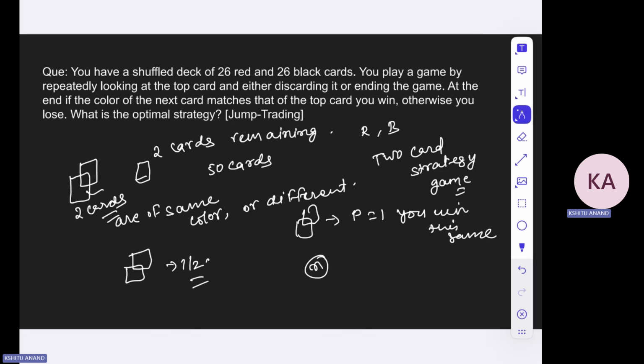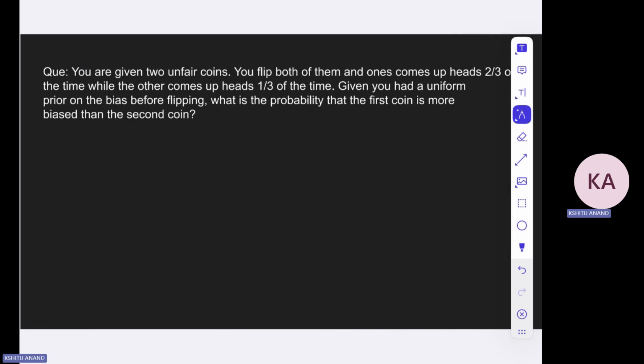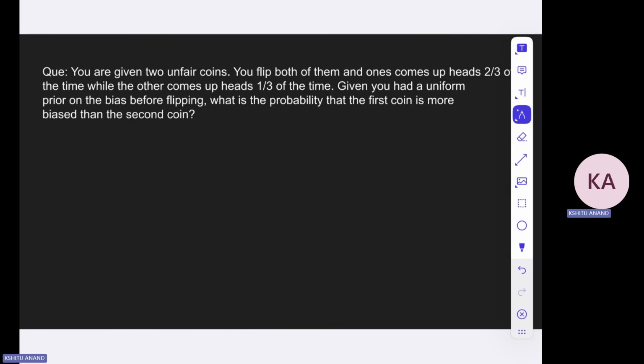Okay, so think over this particular question. You are given two unfair coins, you flip both of them, and one comes head 2 by 3 of the time and the other comes head 1 by 3 of the time. Given you had a uniform prior on the bias before flipping, what is the probability that the first coin is more biased than the second coin? So you feel that both the coins were biased equally before you tossed these two coins, right? Now you got some event, you flip these coins. In the first coin, you get head with a probability of 2 by 3, and in the other coin, you get head with a probability of 1 by 3. That is tail with a probability of 2 by 3.